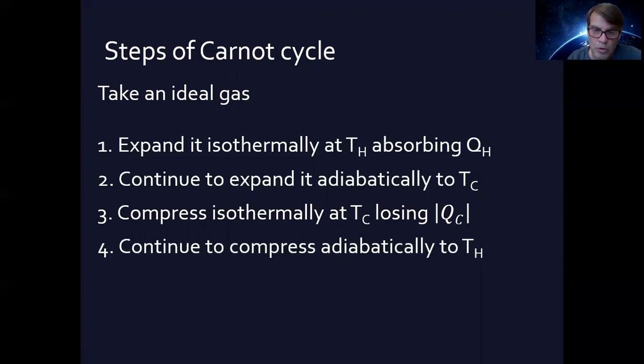And then finally go the rest of the way to the lower temperature. Once you've gotten the heat out, decrease the temperature adiabatically, which means without involving heat. This, Carnot correctly suggested, would be the most efficient heat cycle that is attainable in this universe.